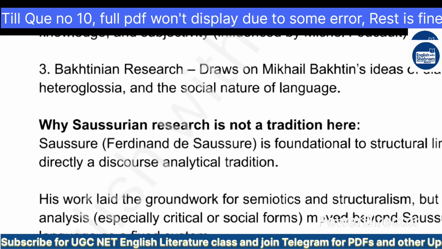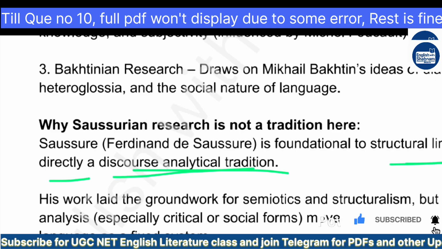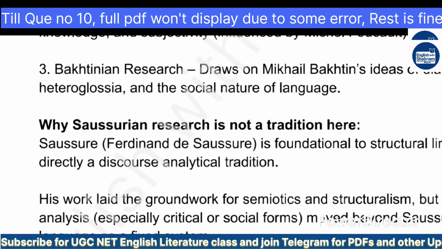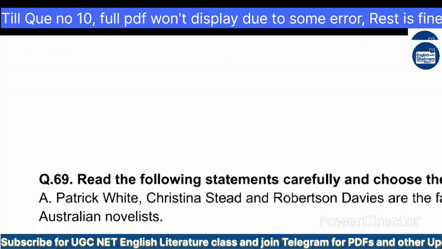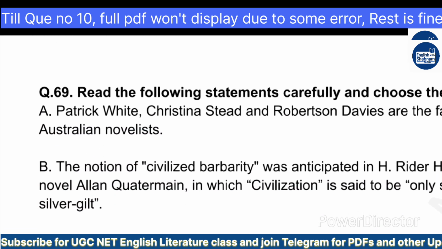So why is Saussurean research not a tradition here? Because Ferdinand de Saussure is foundational to structural linguistics, not directly a discourse analytical tradition. He is a linguist. His work laid the groundwork for semiotics and structuralism, but when we talk about discourse analysis, we cannot include him. Especially critical or social forms moved beyond Saussure's focus on language as a fixed system. So that is why these options were eliminated.